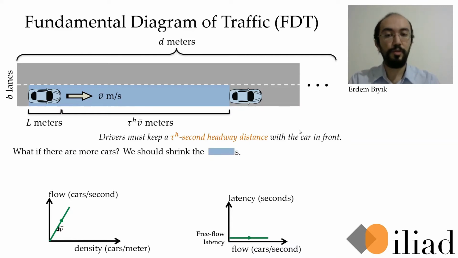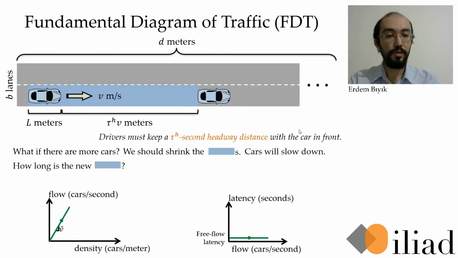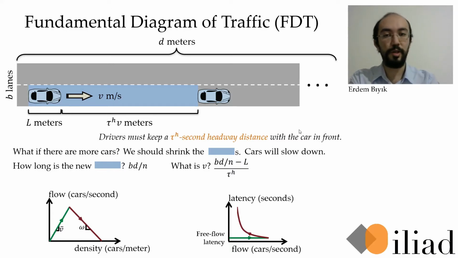We need to shrink the blue blocks. Cars will have to slow down for this. So what's the length of this new blue block? We simply divide the area of the road by the number of cars. We then use this to calculate the new speeds of the vehicle. We can show this on the density flow plot and the flow latency plot. These plots, called the fundamental diagram of traffic, are useful for model development and convergence analysis.